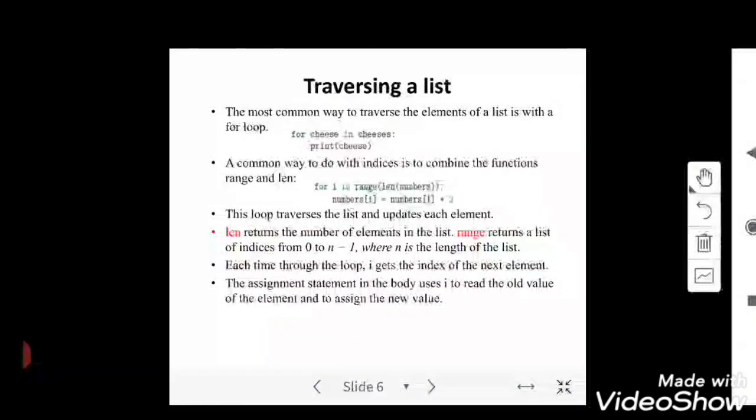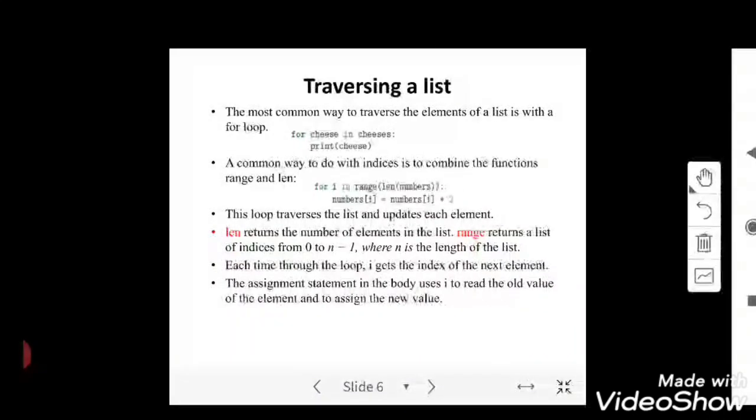And traversing a list means accessing the elements in a list. To access all the elements in a list, we use a for loop. Most of the functions and methods that we use to access a list are similar to strings in Python. As we used a for loop in accessing characters from a string in Python, similarly we can access the elements or items in a list using a for loop in Python. And second, I can even use range to get the things done in Python.